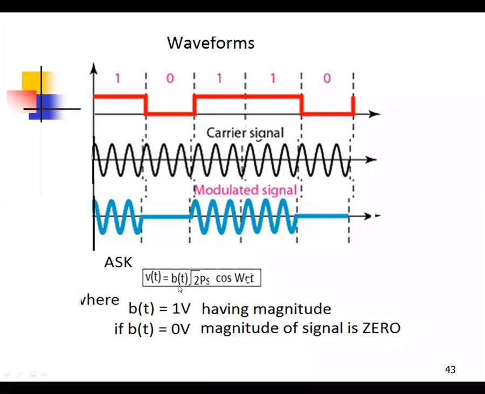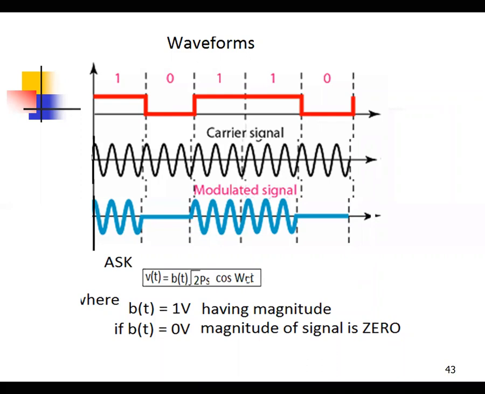That's why you know the definition of ASK: the amplitude of the carrier changes according to the modulating signal changes. What is that magnitude of the signal? Level high or level 0?